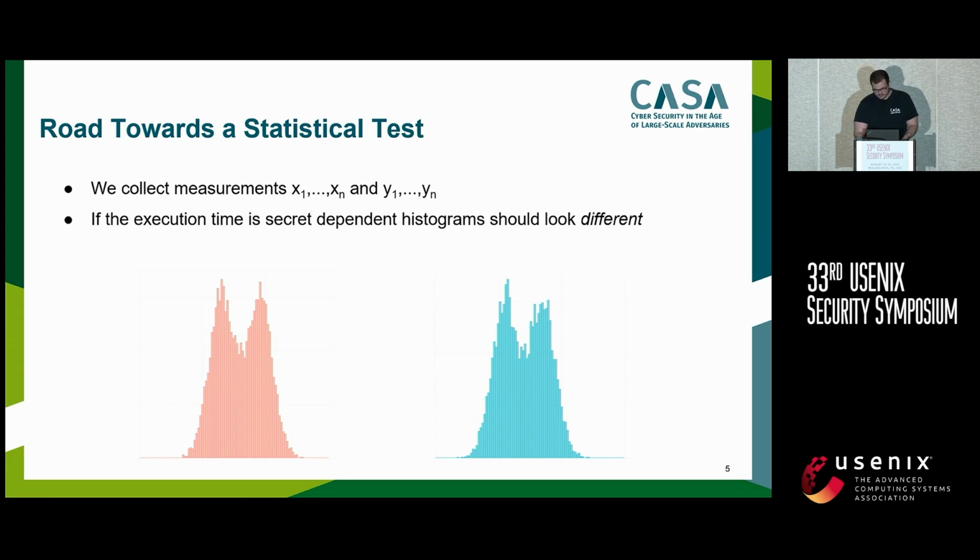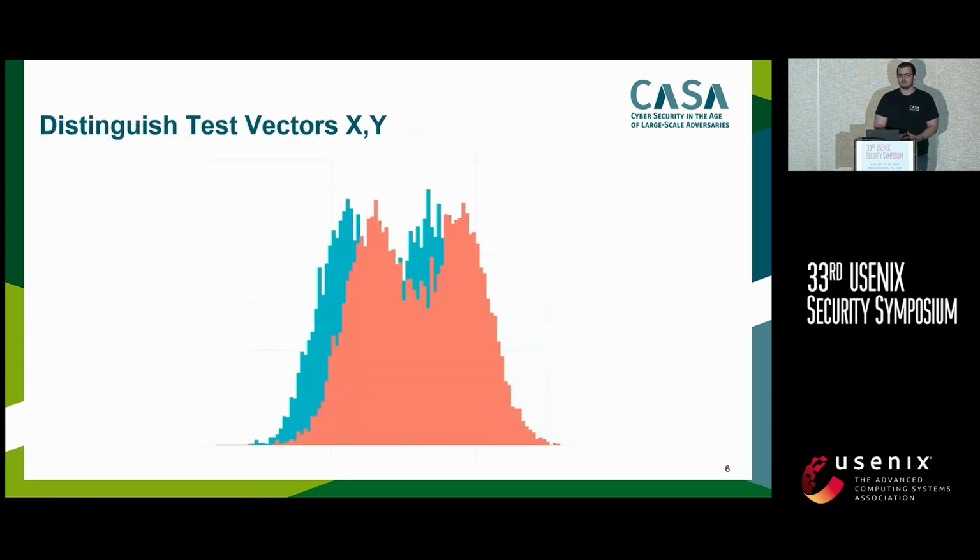What statisticians usually do is compute some type of summary statistic. Most of you probably know the t-test. What is done there is basically computing the mean, and if the means are close to each other, then we expect these distributions to be the same. If the means are not close to each other, they're different. In this picture, you might not even need statistics. You might just say, okay, I can see these distributions are not the same.